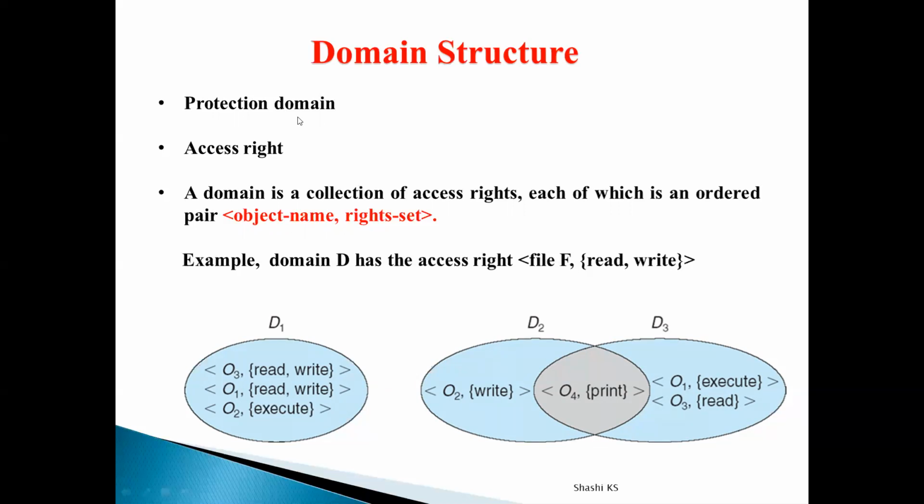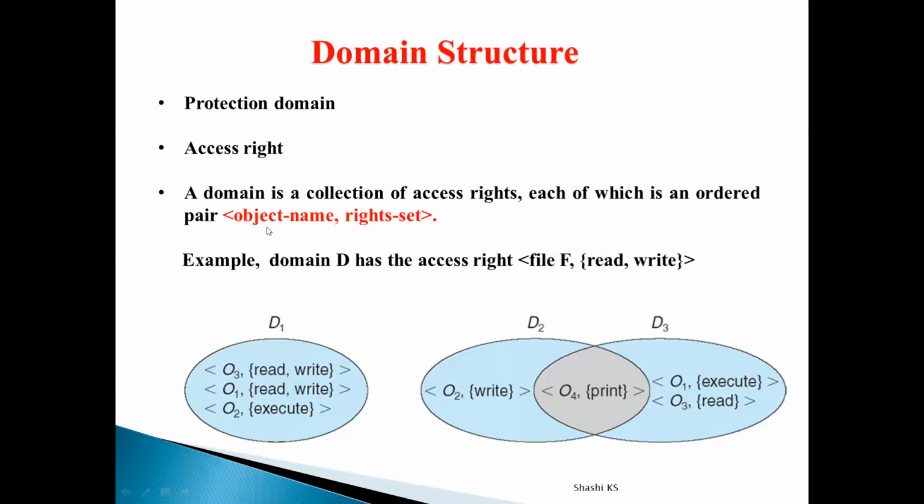Then we have another terminology. I told you the set of resources which a process may access is called protection domain, and each protection domain is defined by an ordered pair. That ordered pair usually consists of two things: one is the object name and the other one is the access rights set. The terminology may look strange or complicated, but concept wise it is a very simple concept. So a domain is represented by an ordered pair which consists of the object name and the access rights for that particular object.